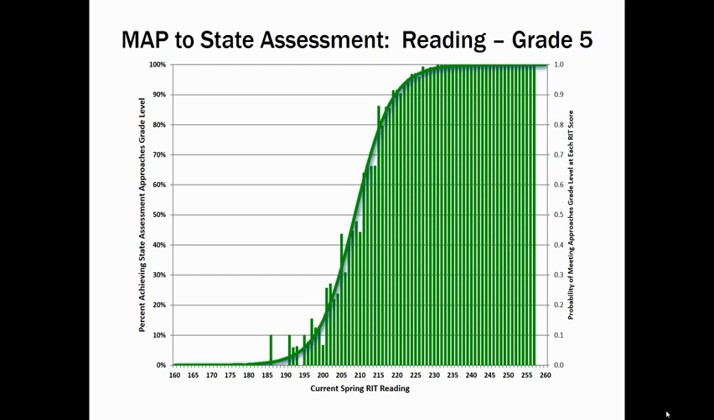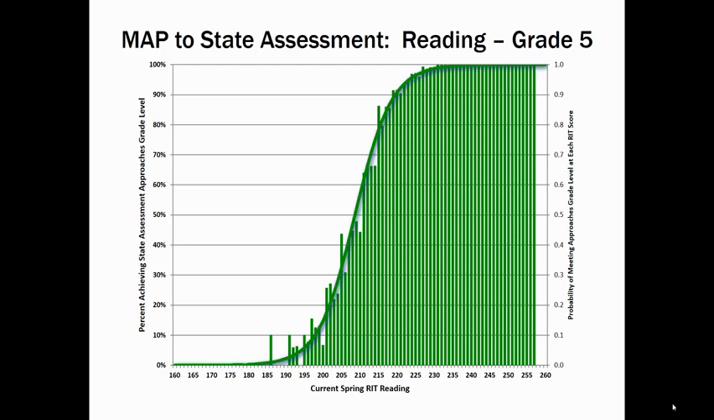There are a small number of students who scored in the ranges 161 to 170, 171 to 180, but none of those students got to the approaches level on our STAR test. As you look to the right, as the MAP scores go up, the likelihood of getting to the approaches level on STAR goes up. This shows visually that yes, there is a relationship between MAP and STAR.